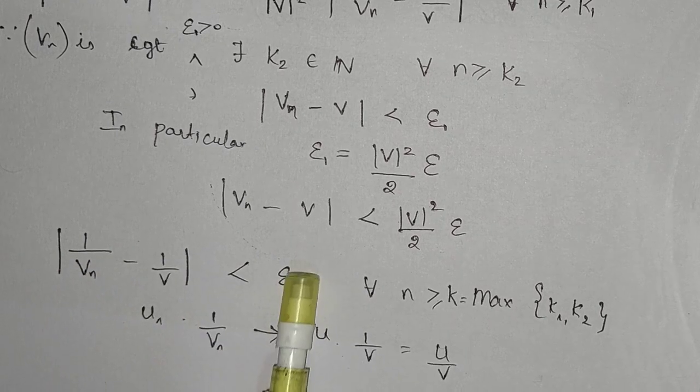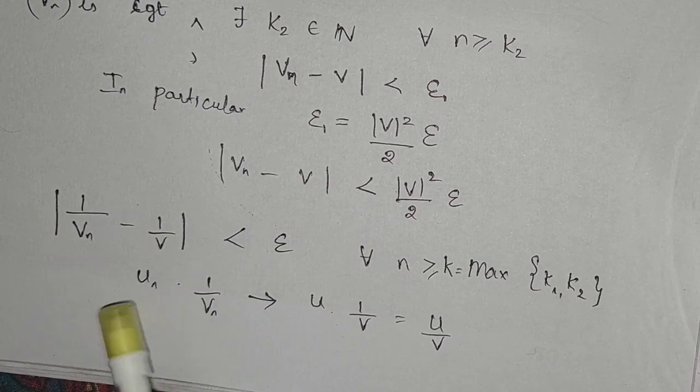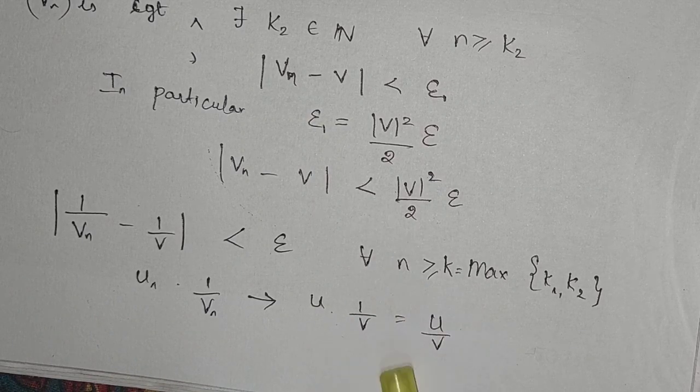So this is what my aim was, and I have proved this. So un is convergent, 1 by vn is convergent, and their product is also convergent to u by v. That's all.